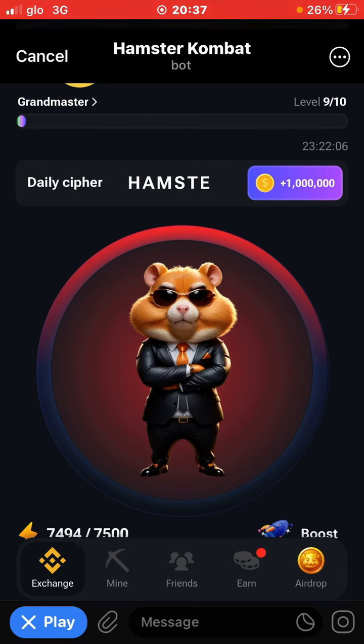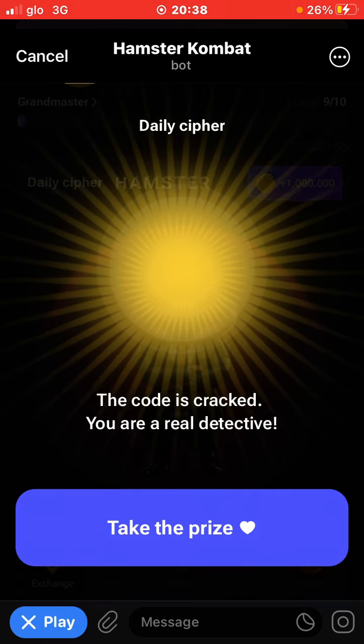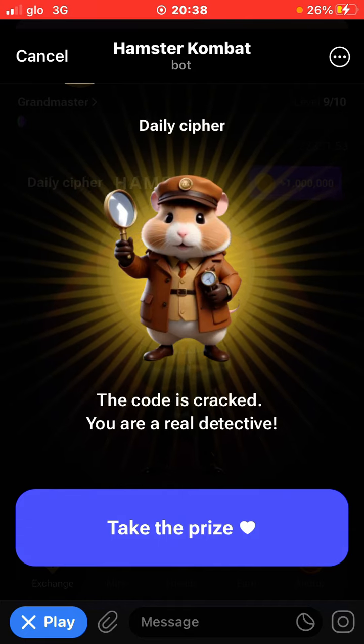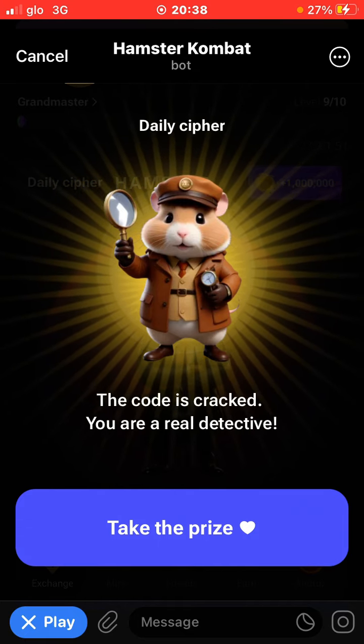Then R is 1 tap, 1 hold, and 1 tap. Boom. And the code is cracked. So that is that for today.